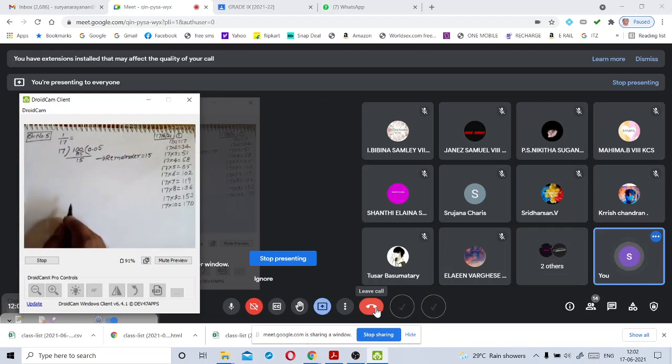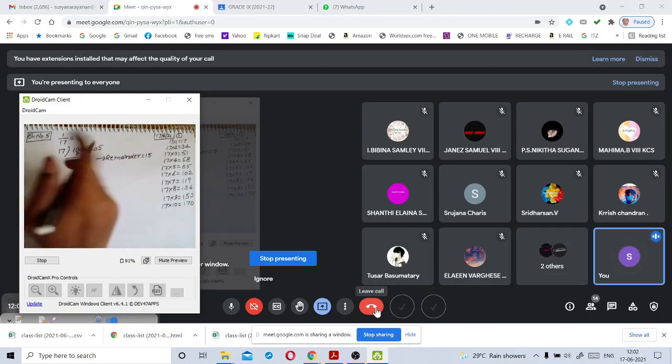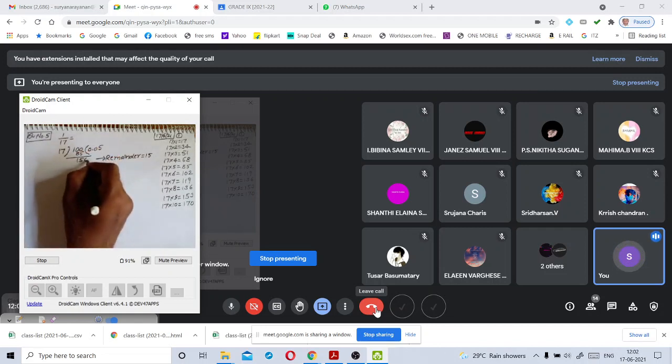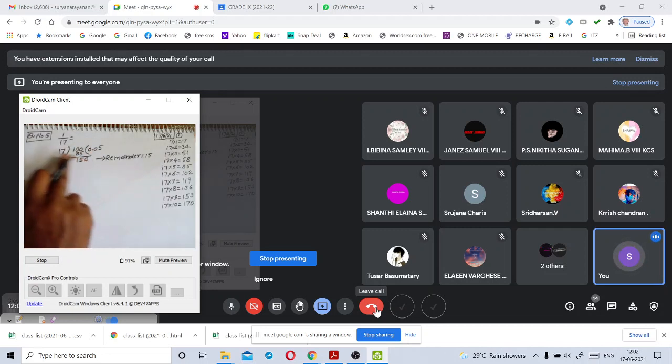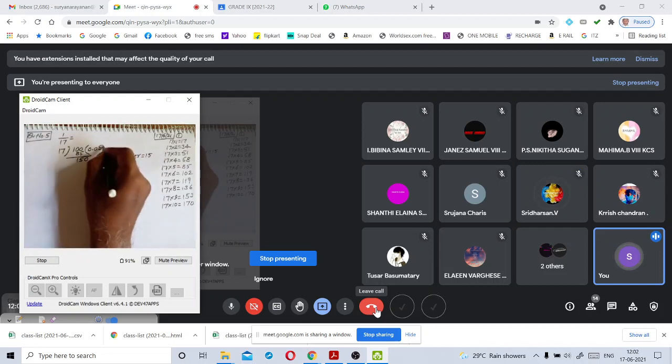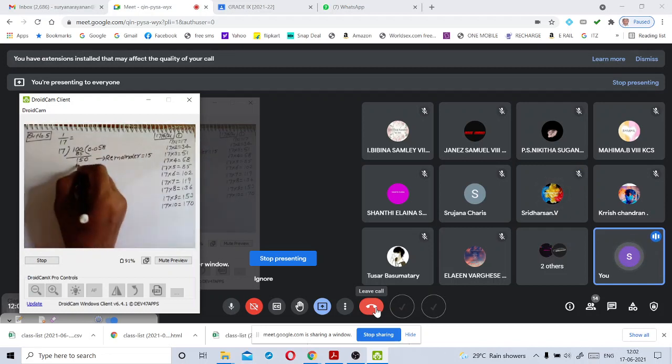Remainder is 15. Here also we can't divide 15 by 17. So we can keep 0 here because we have already kept the decimal point. So we can write 0 here. Now 17 table. How many times does it go? 8 times. 17 times 8 is 136.